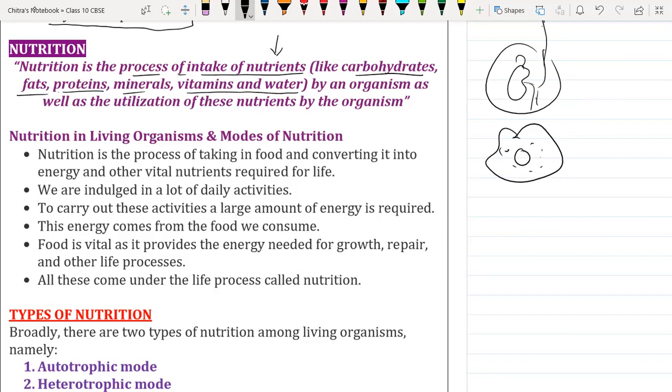All these nutrients are required in order to sustain life. Taking these nutrients inside the body, as well as utilization of those nutrients, is very important. So what is nutrition? Nutrition is the process of intake of nutrients by an organism as well as utilization of those nutrients by the organism.